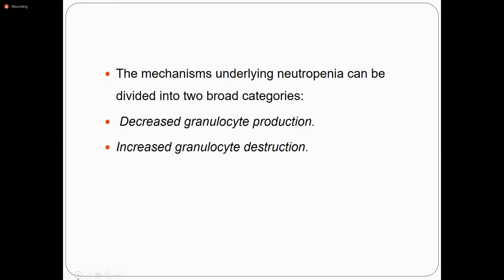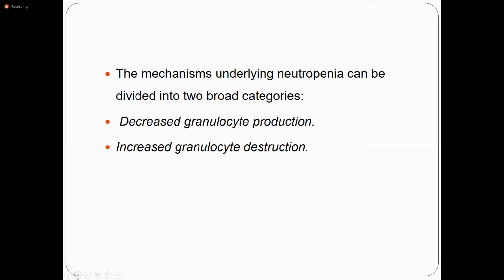So, decreased granulocyte production, what are the causes? Either it is due to cancer chemotherapy, marrow hypoplasia, aplastic anemia, and the marrow is replaced by metastasis, or the marrow is replaced by tumor cells like leukemia.